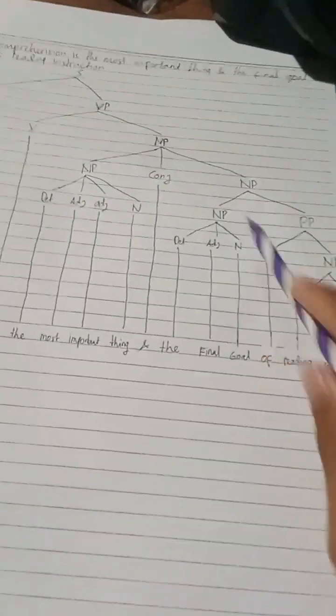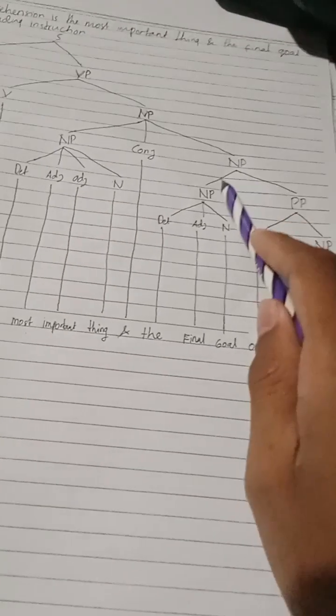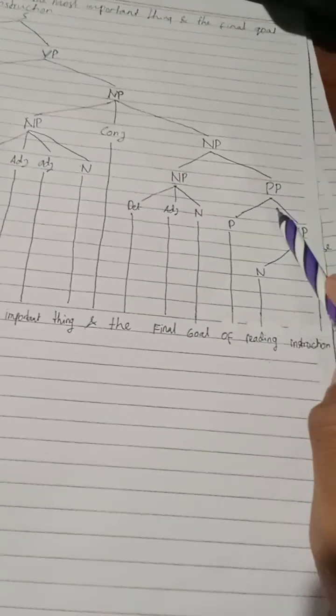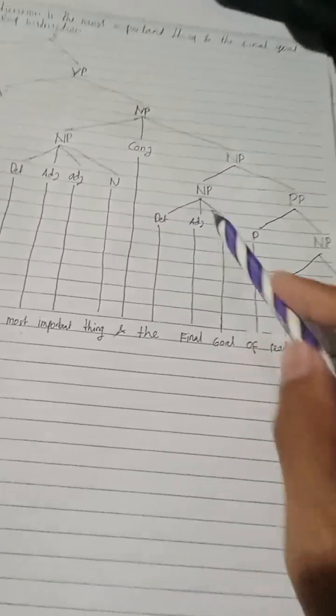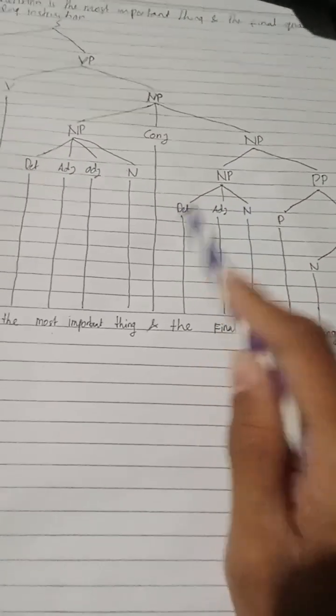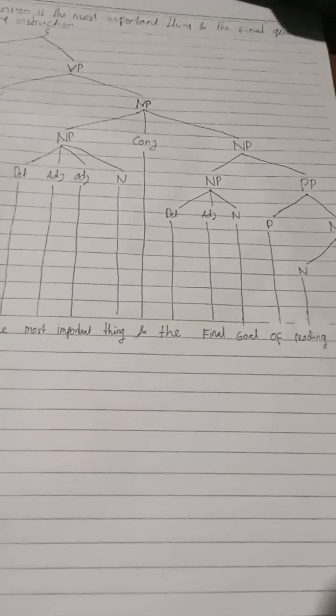And then there is the second noun phrase, the final goal of reading instruction. I divided it again because it contains a prepositional phrase. The first noun phrase is made up of these three elements: the final goal. The is the determiner, final is the lexical category adjective, goal is the lexical category noun.